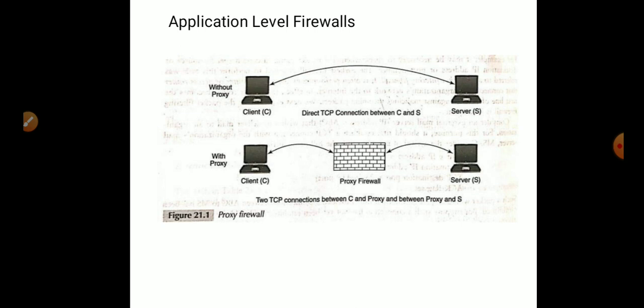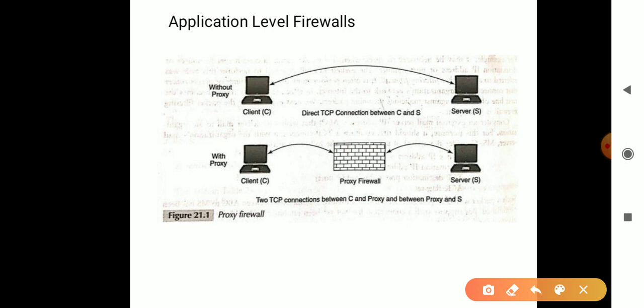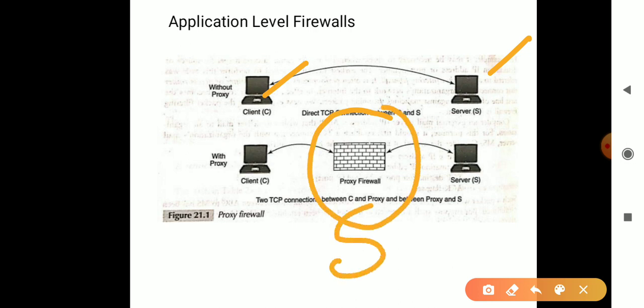Now in this figure you can check that there is a direct connection between the client and the server, but in the application level we are placing a proxy firewall, which acts as a server for the client and as a client for the server, so that it is going to stop the worms and other malware passing between each other. So the caching method has a major impact here, where it is going to provide more security whenever it comes to communication.